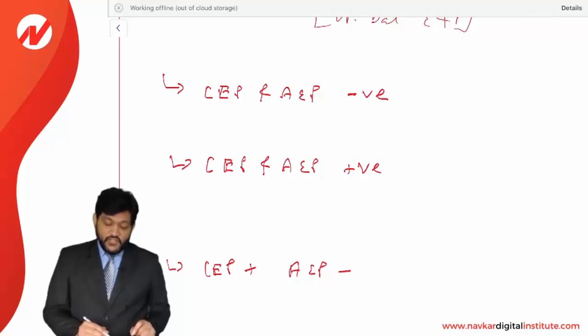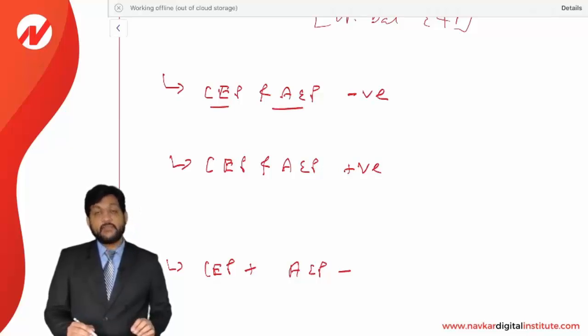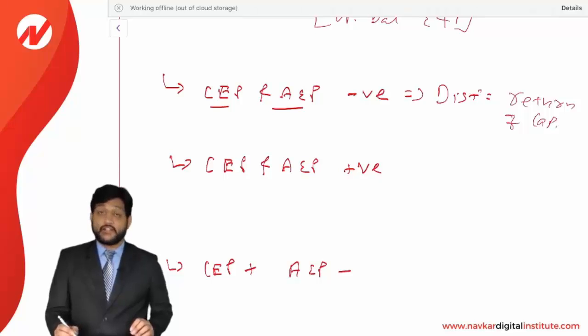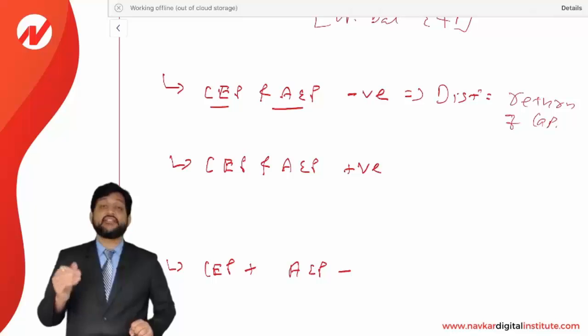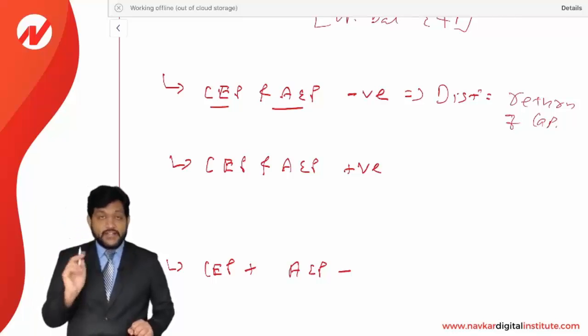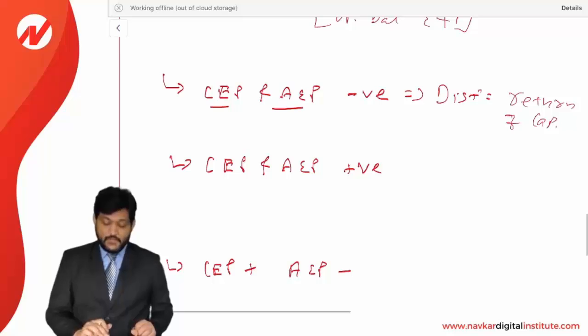Okay, first situation: if CEP and AEP both are negative, then whatever may be the distribution amount will be considered as a return of capital. Means nothing is going to be treated as dividend income. All distribution will be considered as a return of capital, so it will reduce the basis of the shareholder, and once the basis becomes zero, the remaining will be capital gain. Nothing will be dividend income if both are negative. There is a simple answer.